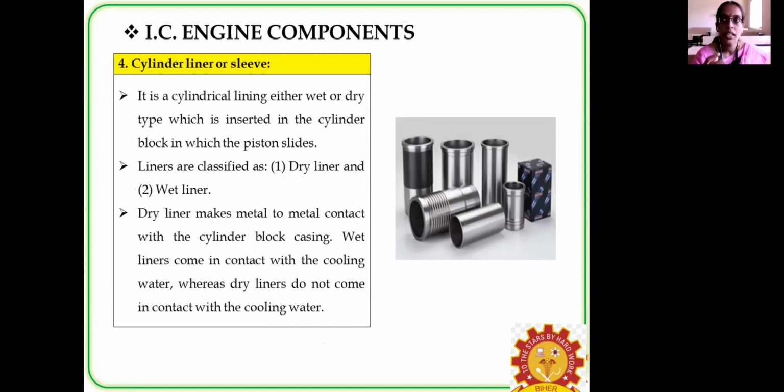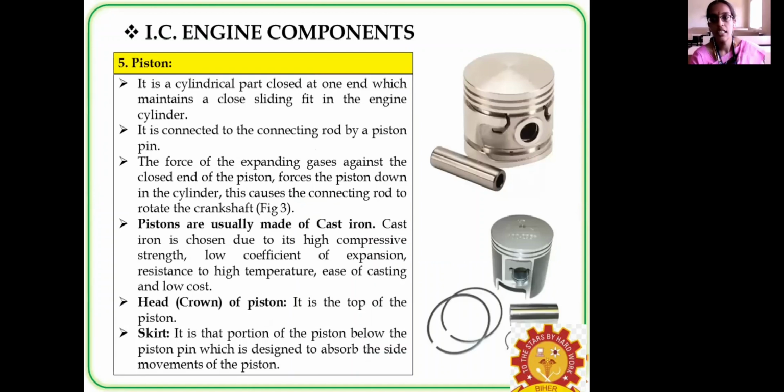So dry type liner means it does not have contact with the water jackets or the cooling water. A dry type liner has only metallic contact. And the piston is a cylindrical part, normally made up of cast iron.